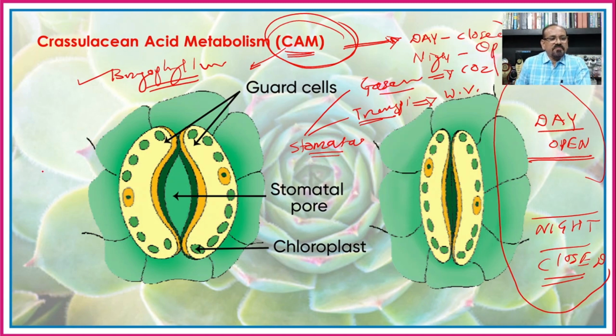So in this crassulacean acid metabolism pathway, the stomata are open during the night and closed during the day. So these plants are different from the other plants on the basis of this mechanism of the opening and closing of the stomata.